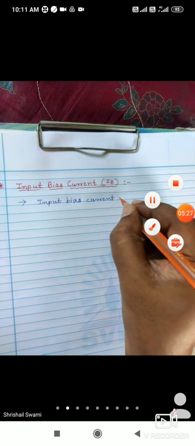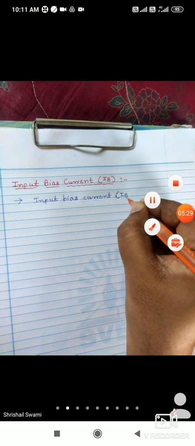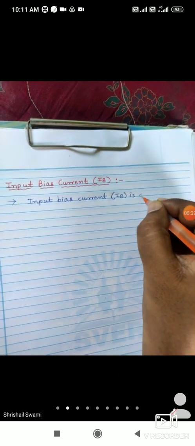The input bias current IB is defined as the average of two input bias currents IB1 and IB2.